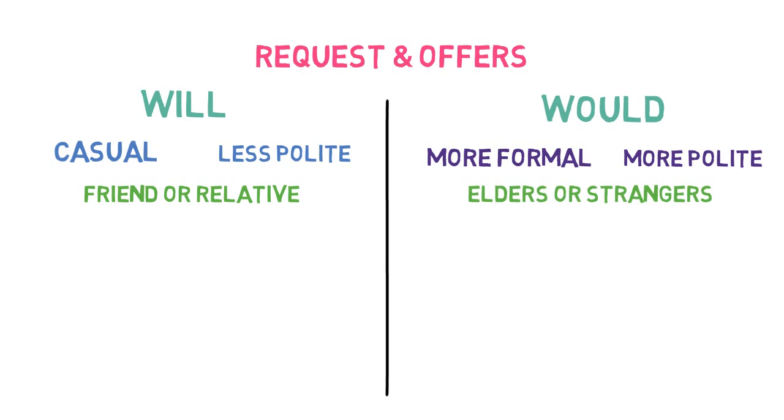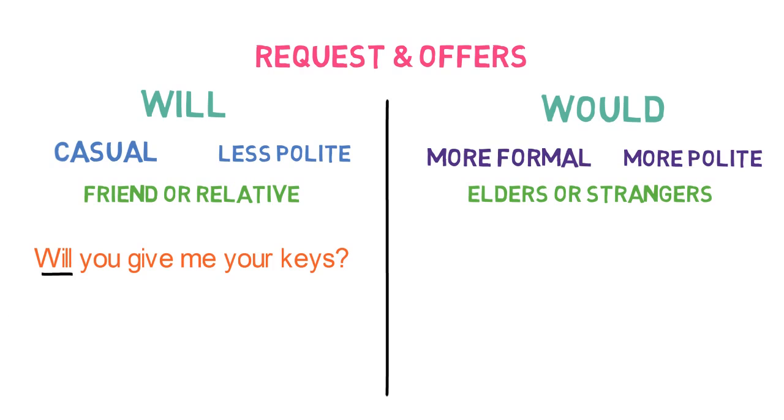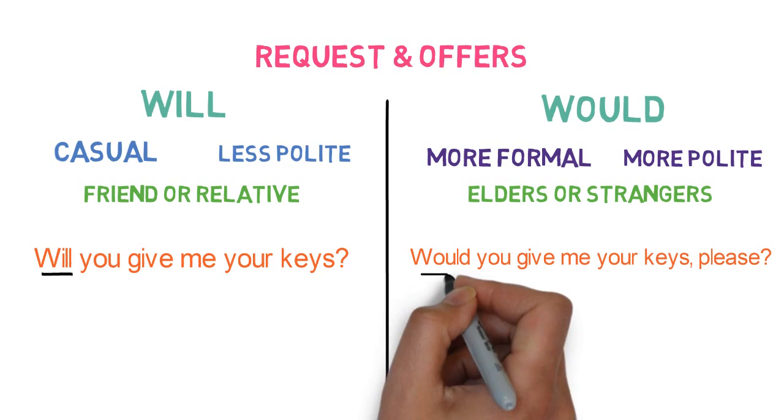For example, will you give me your keys? Here, one friend is asking another. In this case, we may use will. But if you are asking a neighbor or a stranger, you should phrase the sentence in this way. Would you give me your keys please?